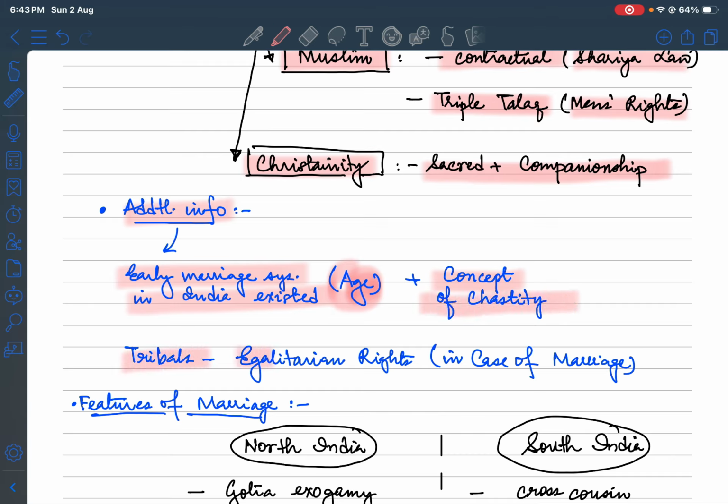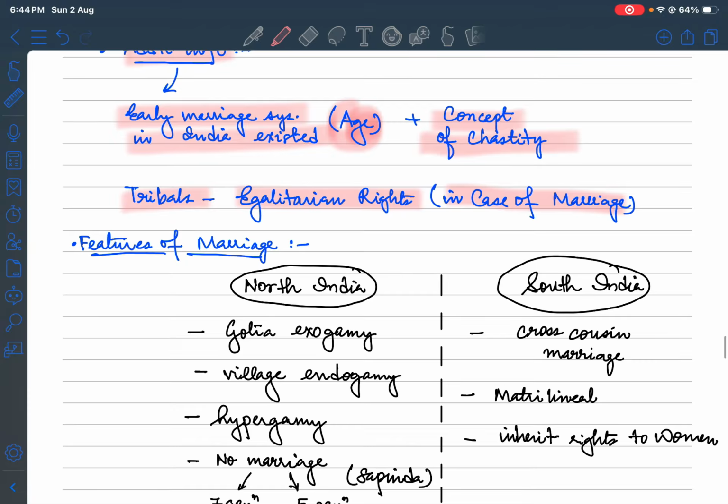Tribals have been seen as having egalitarian rights over the marriage system. The women always had the right to choose, in the form of swayamvar, or in the form of egalitarian rights, where the women used to choose her husbands in the form of earlier marriage, like the live-in concept which has been showcased now in the society. It has always existed in the tribal part, though obviously not in keyword terms like live-in, but they had got their rights. They have always followed an egalitarian system.